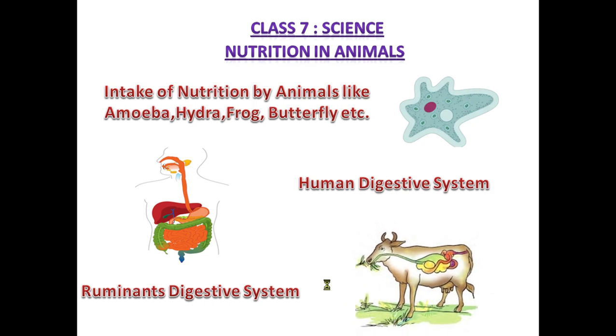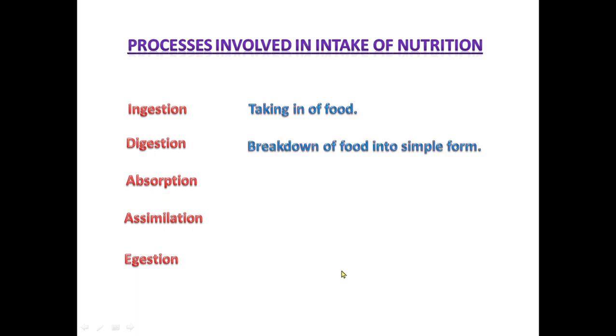Now, the processes involved in intake of nutrition by these organisms are ingestion, digestion, absorption, assimilation, egestion. Now, ingestion means taking in of food. Digestion means breakdown of food into simple form. Because the food is complex in nature, so it should be broken down into simple form with the help of digestion. Absorption means when the food is converted into its simple form, the soluble food is passed into the body, like blood.